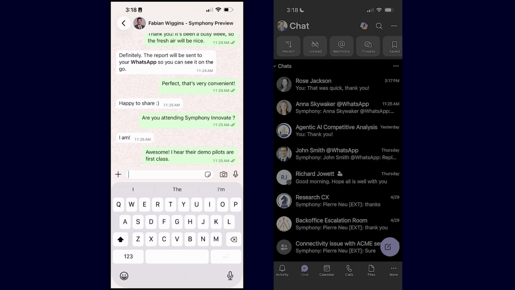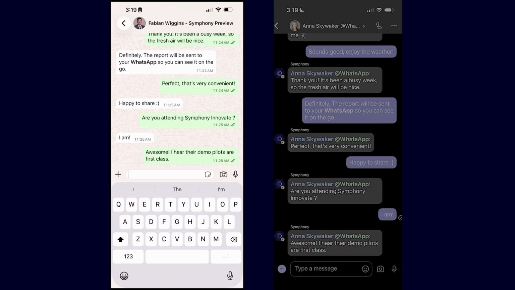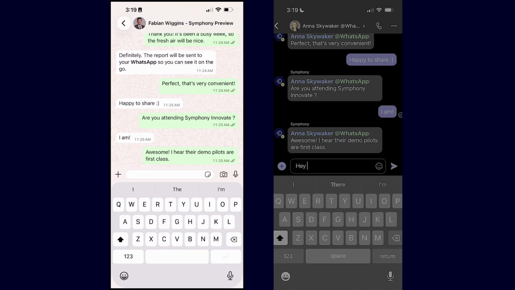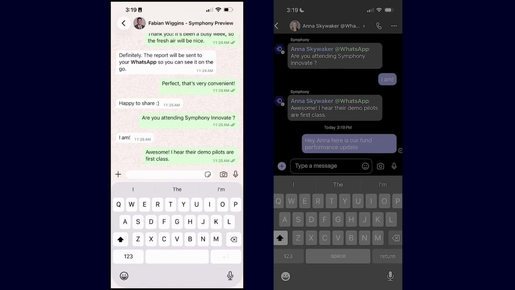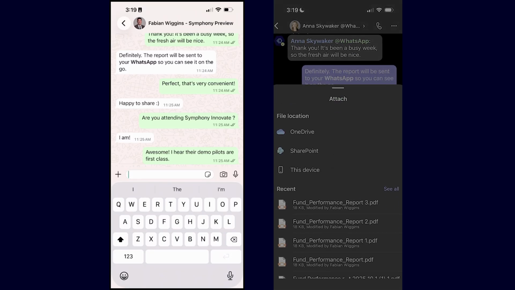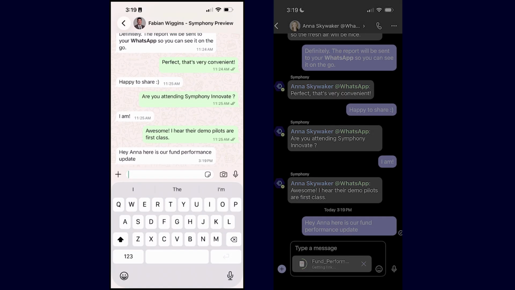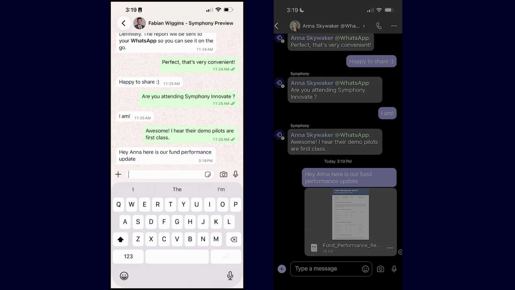But now, thanks to the Teams integration with the Symphony middleware, I'm able to send that message from Teams over to WhatsApp. It's also got all the compliance tools that are built within Teams, of course. So I've got the Purview, I've got DLP, all addressing that message. So let's send that now, and maybe we're even going to send an attachment as well. Perfect. And here instantly you can see that it hits my WhatsApp.